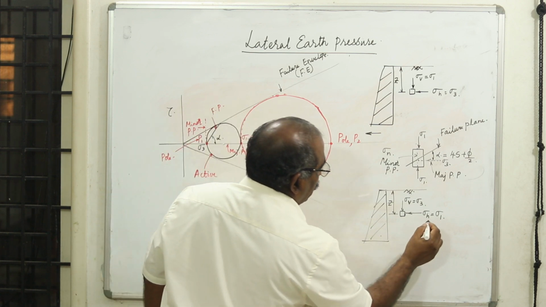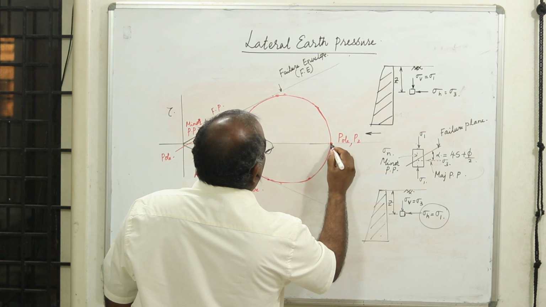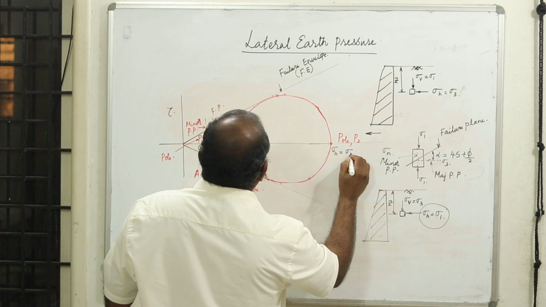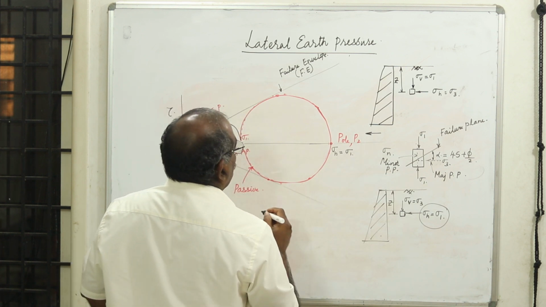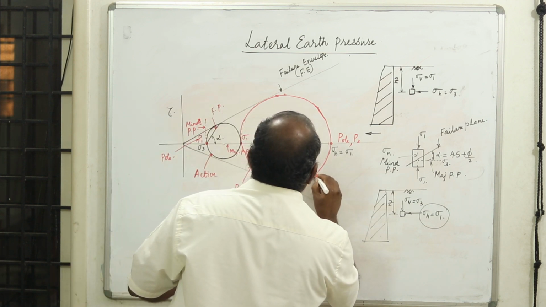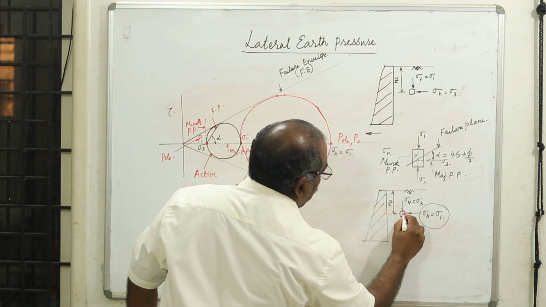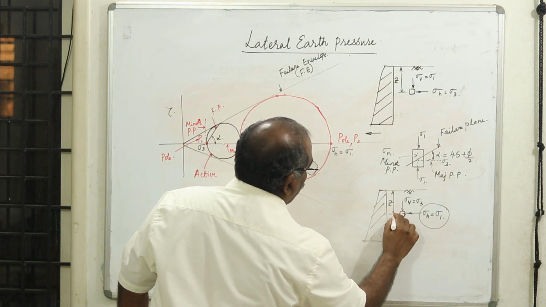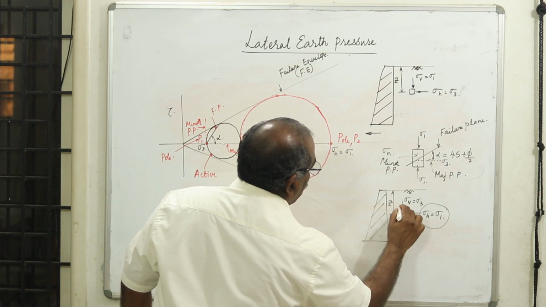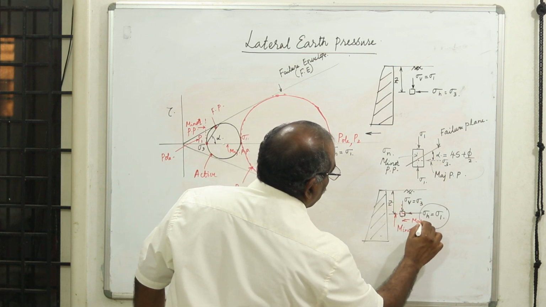Because of that, your horizontal stress is the major principal stress, therefore sigma h is equal to sigma 1. I need to understand that the horizontal plane is the minor principal plane, and the vertical plane will be the major principal plane.